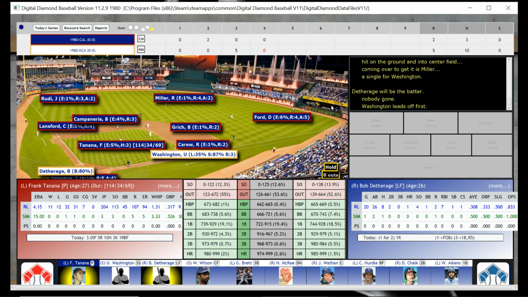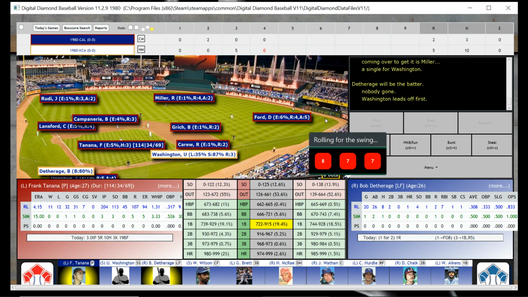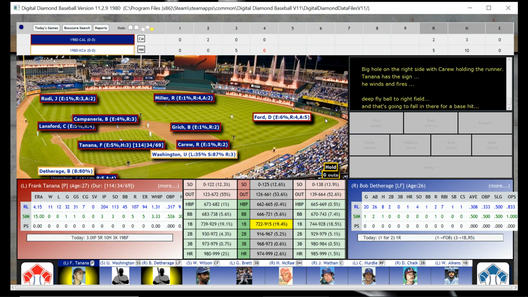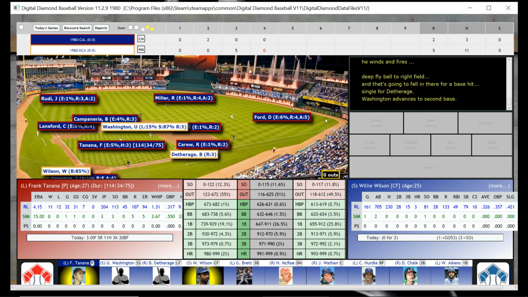And that brings up our man Dethridge. Now, Dethridge, actually, in real life, he hit .308, so he should be pretty good. You've got the main man. That's going to be a single. And we're going to have runners at first and second with nobody down.